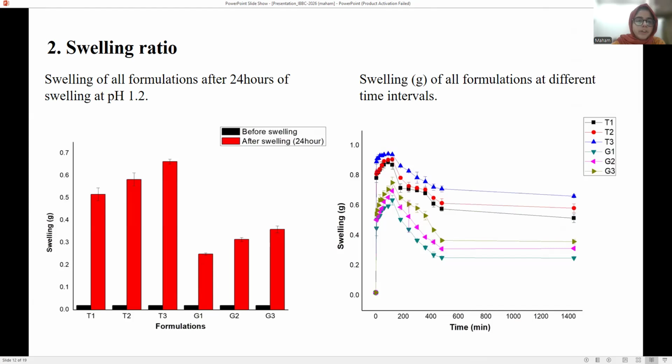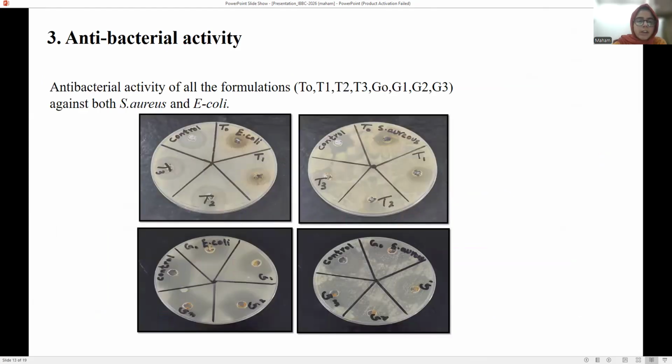Now the antibacterial activities: E. coli and S. aureus were used. You can see E. coli has a larger zone of inhibition as compared to S. aureus because metronidazole is more effective against E. coli than S. aureus, as metronidazole under anaerobic conditions damages the DNA of E. coli.